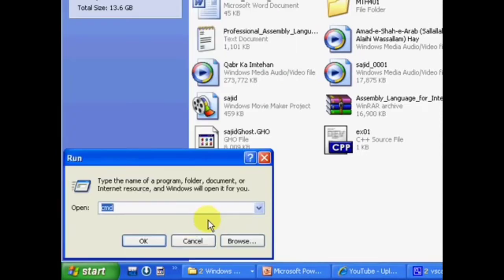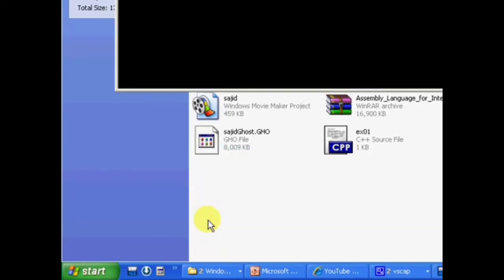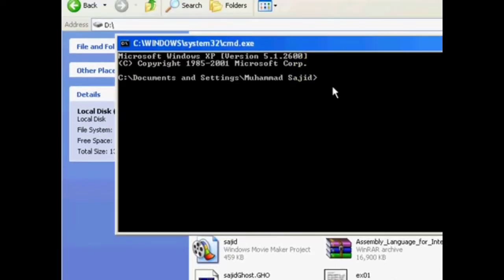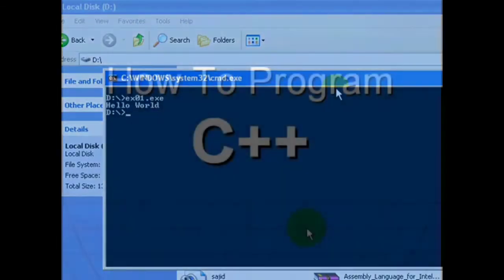Start, run, cmd. Go to D drive. See. Write the name of the file: ex01.exe. Our program has been run.